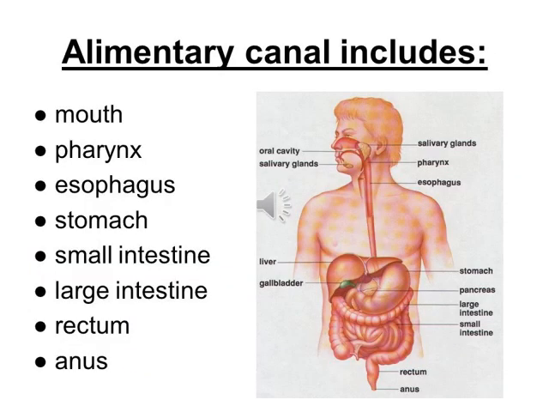As you can see on your screen, the alimentary canal includes mouth, pharynx, esophagus, stomach, small intestine, large intestine, rectum, anus, as you can see in the diagram next to it. So this is the way the alimentary canal is organized in our body, and the working of the alimentary canal is step by step.